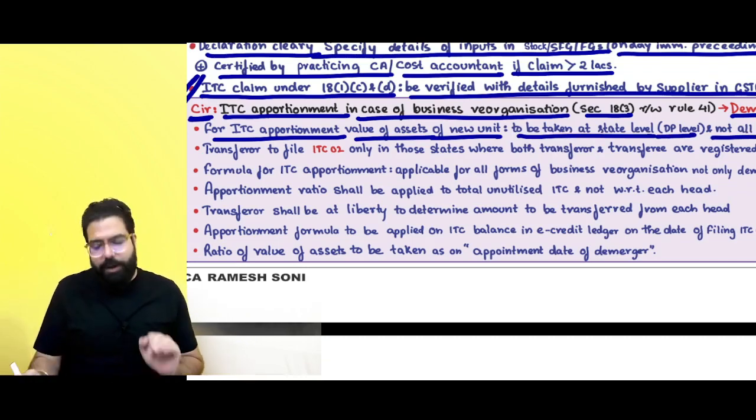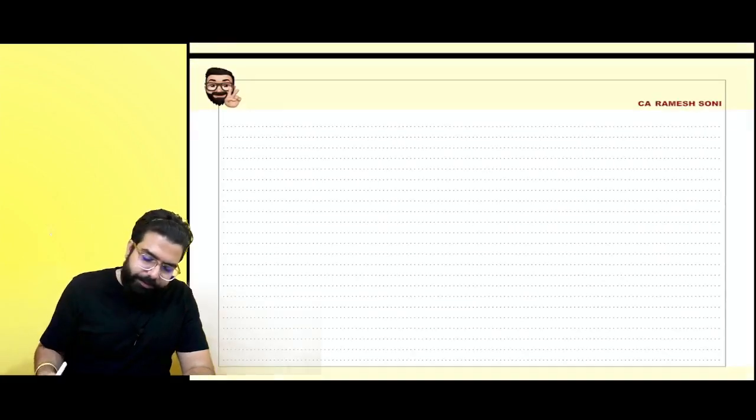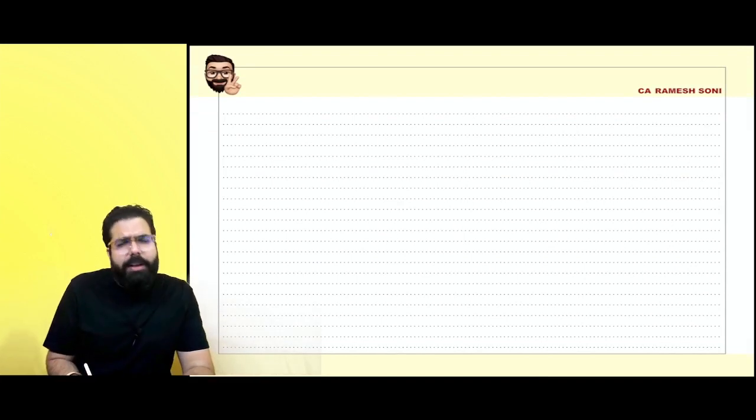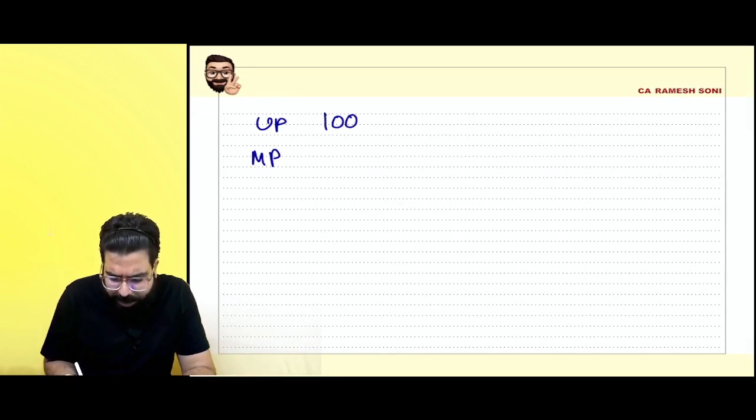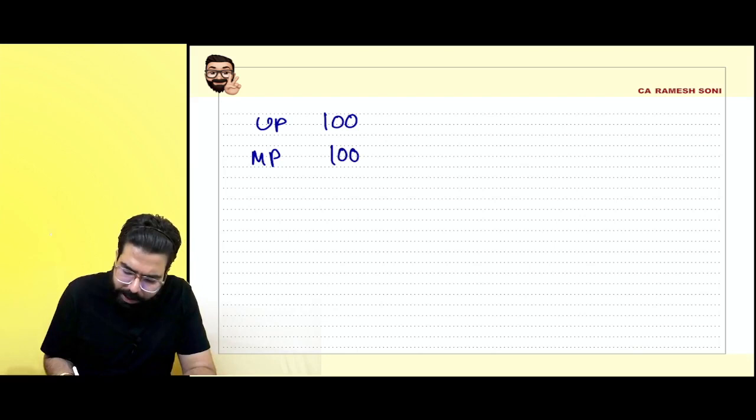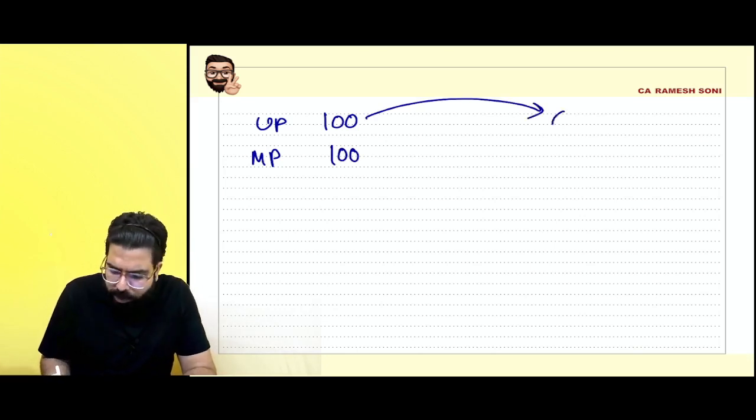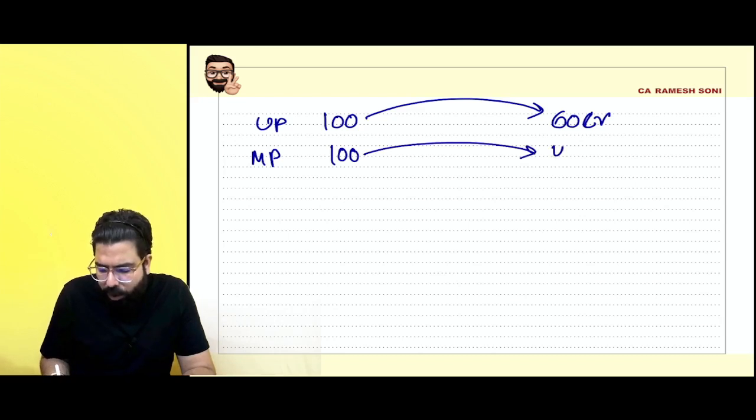For an example, there is a demerger which has happened in the state of UP also, MP also. 100 crore ka asset was there, here also 100 crore ka assets was there. Now the asset which was transferred was 60 crore ka asset to the new unit.